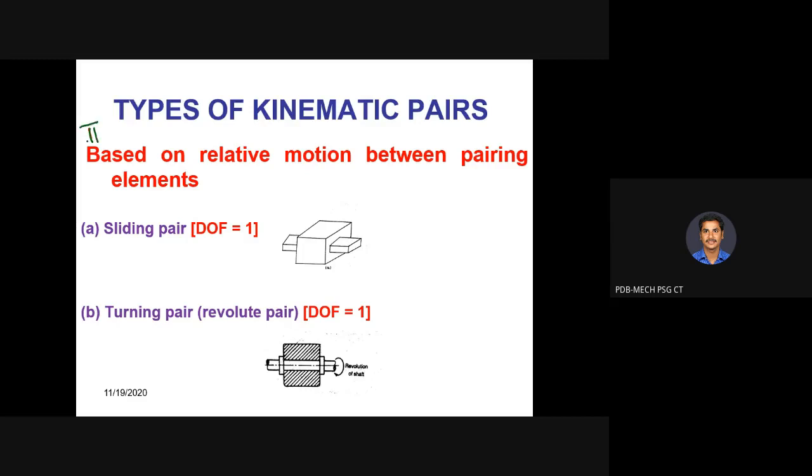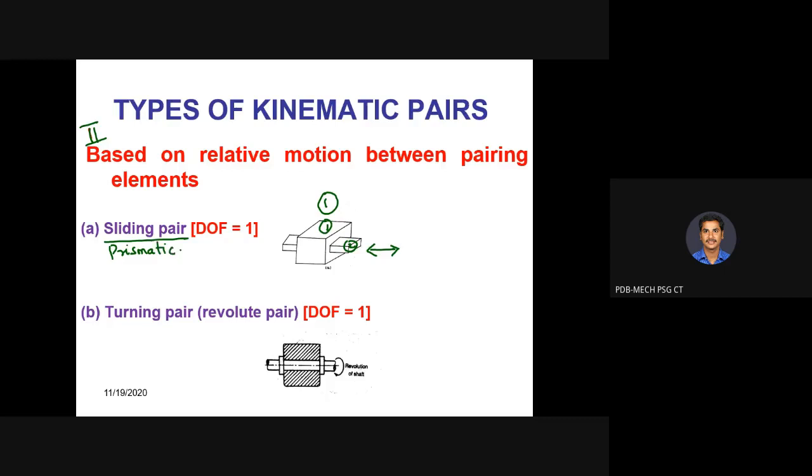What type of motion are we having between pairing elements? In the earlier case, we discussed the nature of contact. In this second classification, we are going to discuss what type of motion exists between the links which are in pair. So, first example. Look at the first example. As I already gave this example, what type of motion can we give for link 1? This is link 1. Yes, we are only going to have sliding motion along this direction. So it is called a sliding pair, or sometimes a prismatic pair.